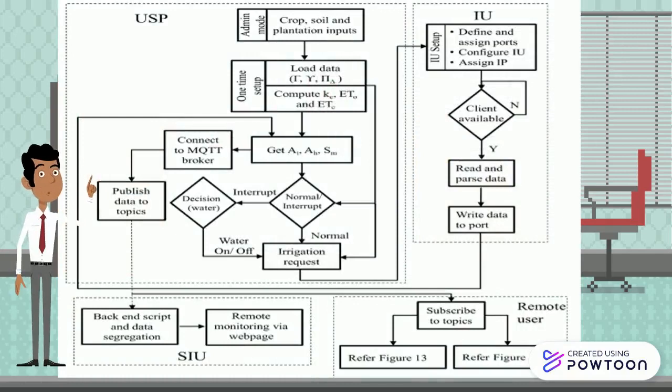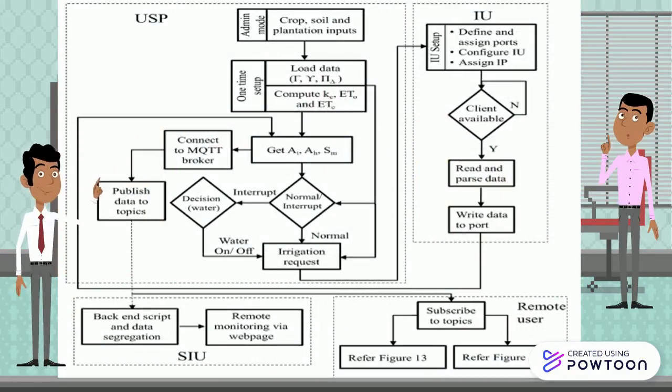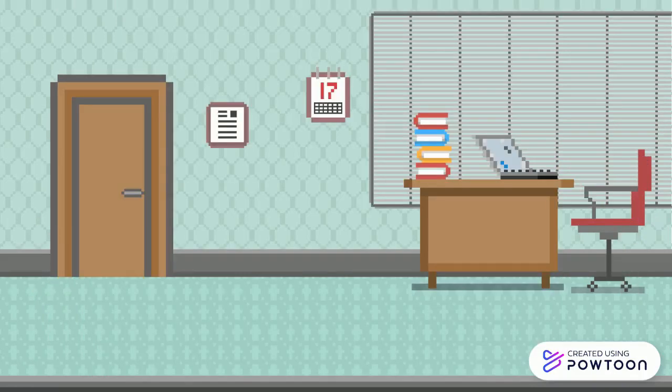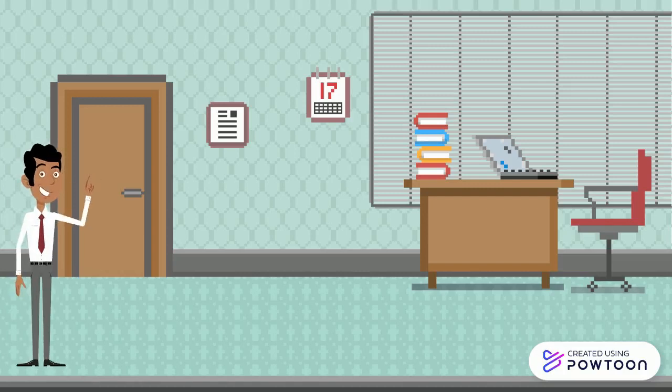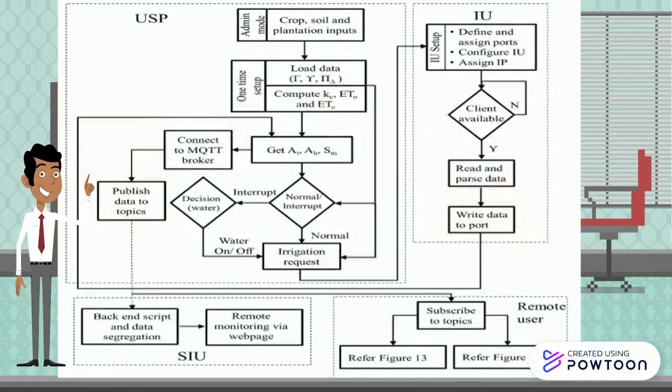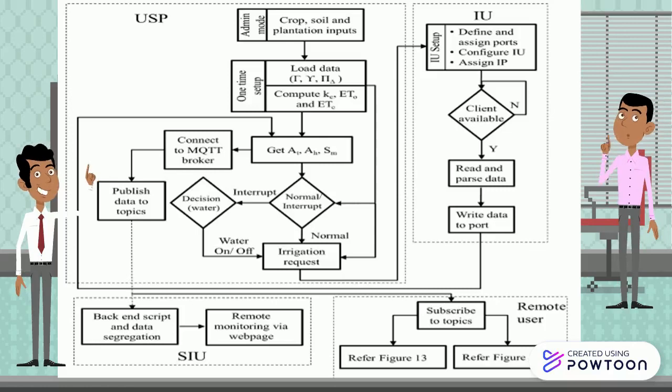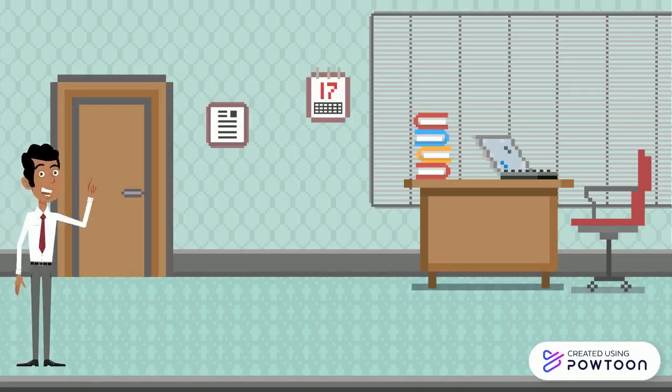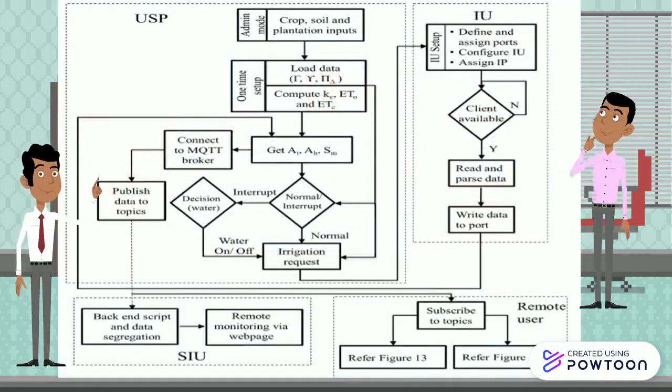The unified sensor pole took the sensor data, and then it was responsible for making a decision whether neural networks were used to make the decision or evapotranspiration calculations which were done in the one-time setup mode. The neural networks were used in adverse conditions. However, in the regular conditions, the evapotranspiration calculations done in the setup mode were used for making decisions for the irrigation unit, which was responsible for actuating the irrigation networks. The sensor information unit would take all the data, segregate it, and send it to the web page for remote monitoring.